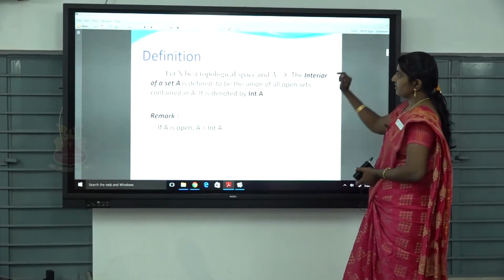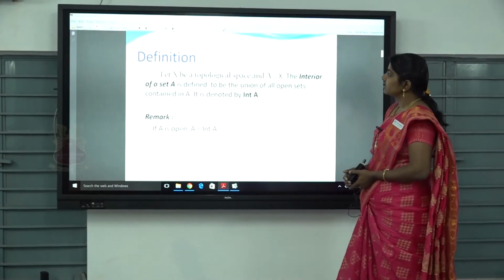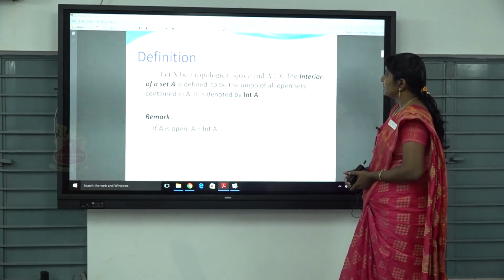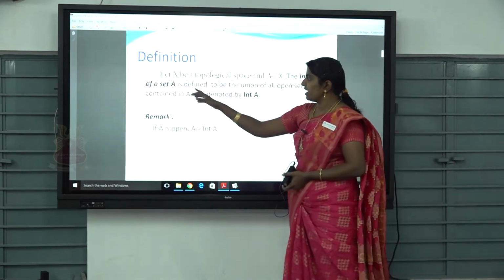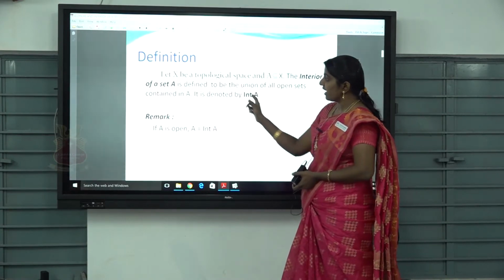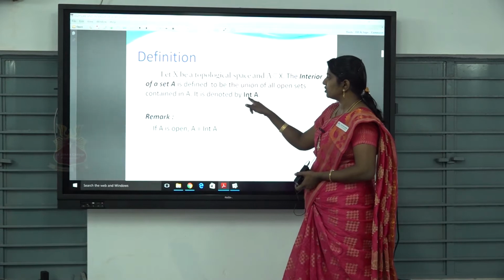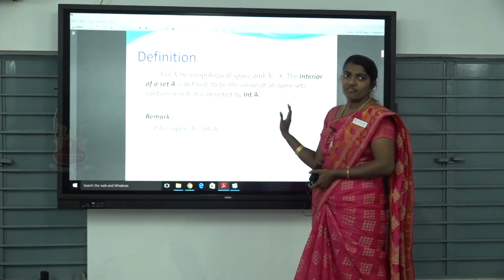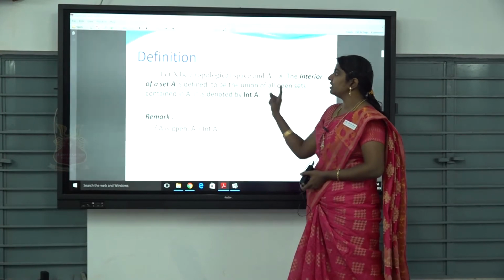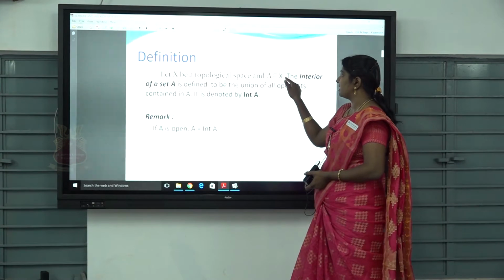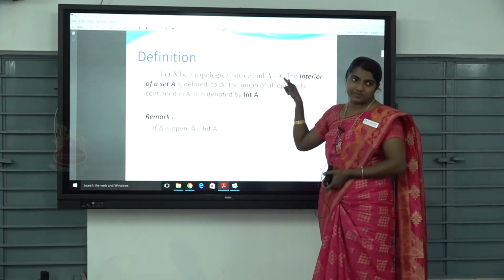First definition: let X be a topological space and A a subset of X. The interior of a set A is defined to be the union of all open sets contained in A, and it is denoted by int A. So this is the definition of the interior of a set in a topological space.